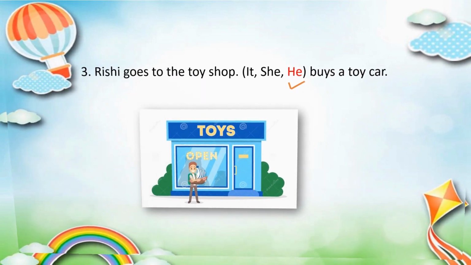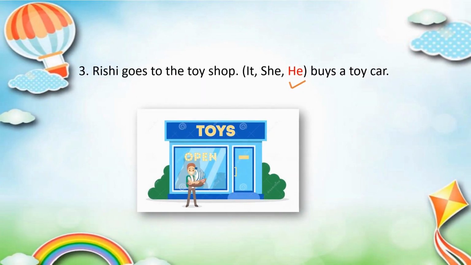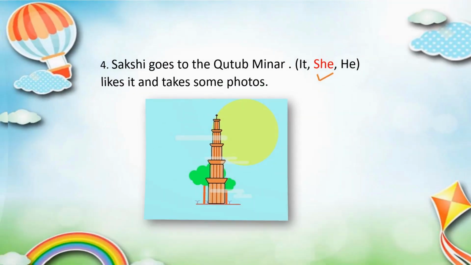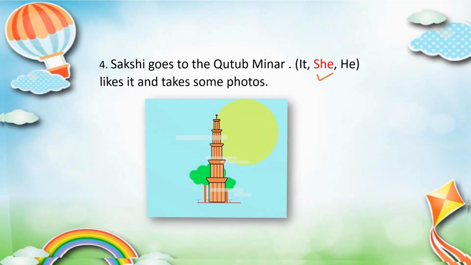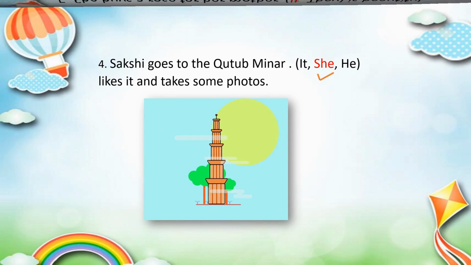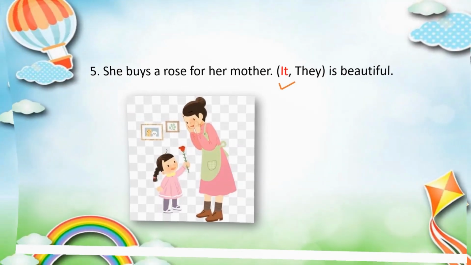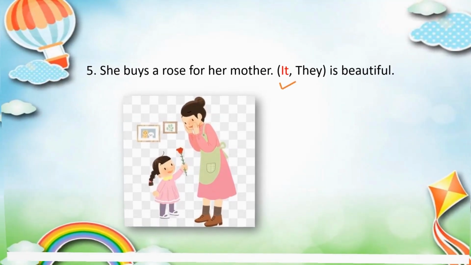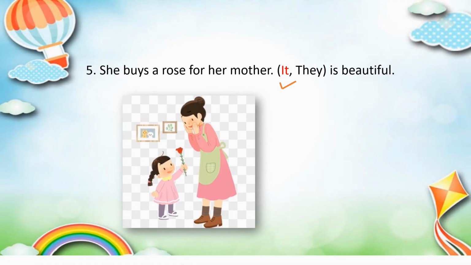Rishi goes to the toy shop. He buys a toy car. Sakshi goes to the Qutub Minar. She likes it and takes some photos. She buys a rose for her mother. It is beautiful.